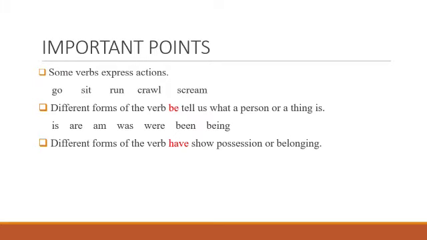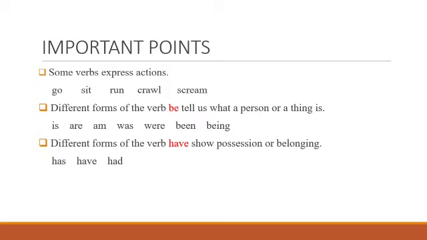Different forms of the verb have show possession or belonging. We have three words as the forms of have, that are has, have, and had. Now, whenever we use the words has, have, and had, it will show us what a person possesses, what he or she has, or what the person has as a belonging.